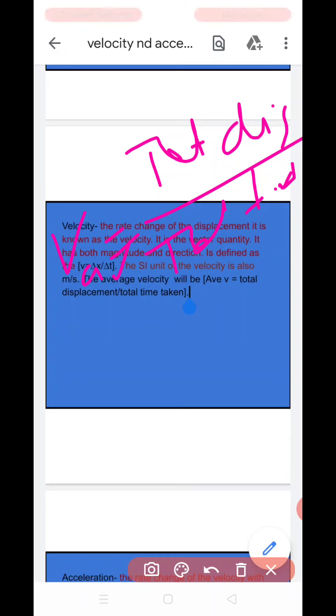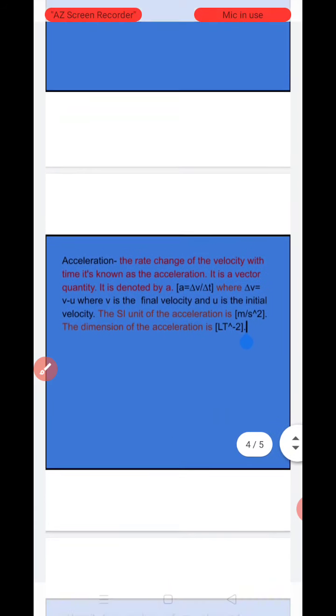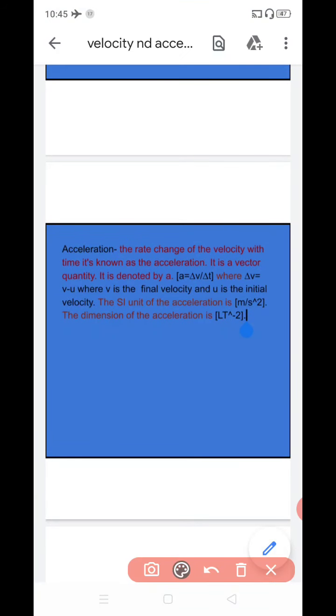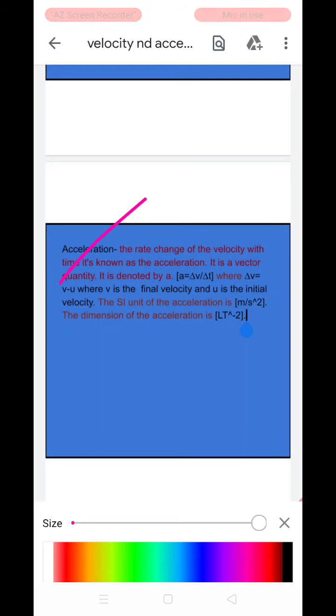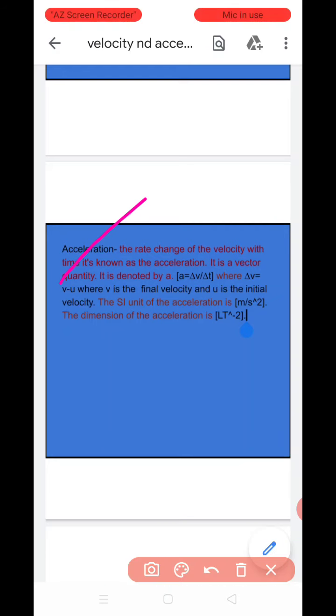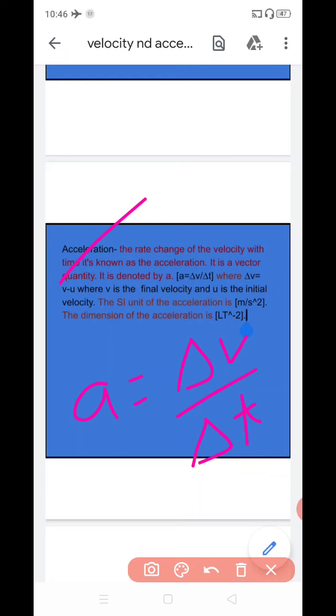Next is, what is the acceleration? The rate of change of the velocity with time is known as the acceleration and it is denoted by a. Clear? a is equal to delta v upon t, the rate of change of velocity with time. Clear?